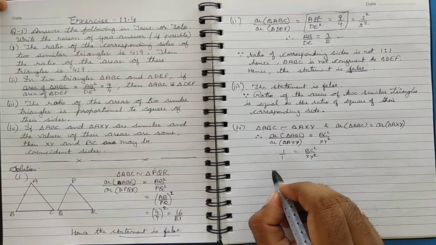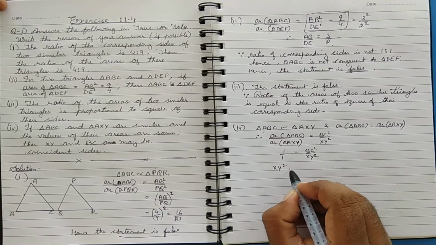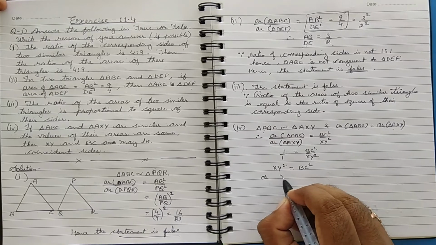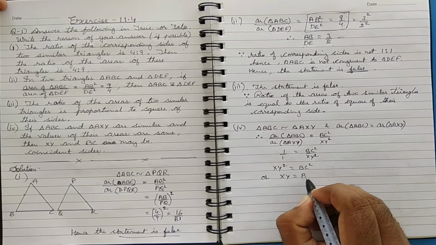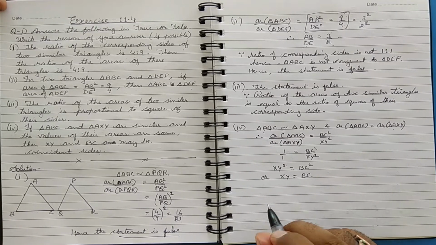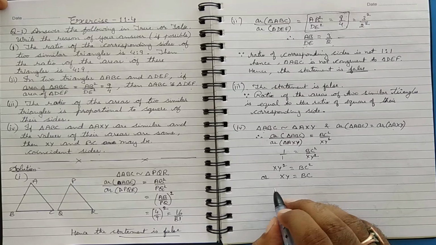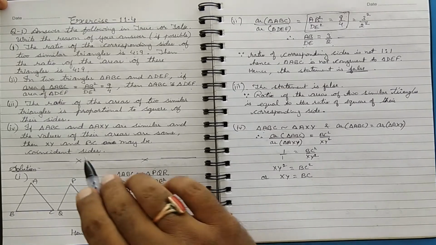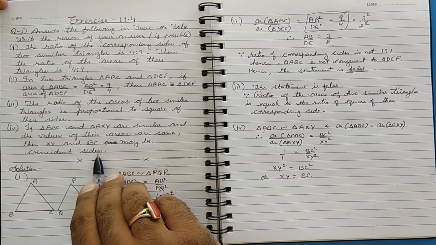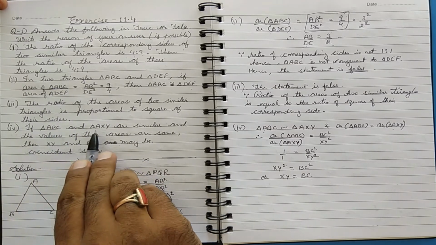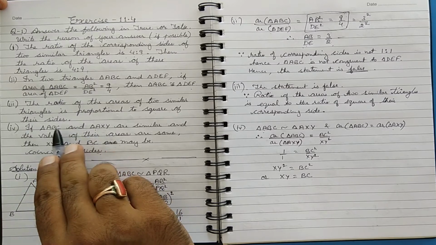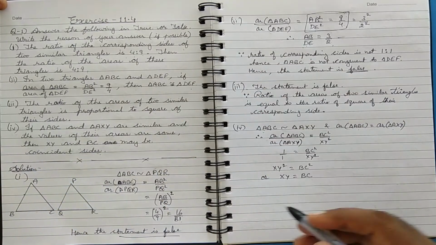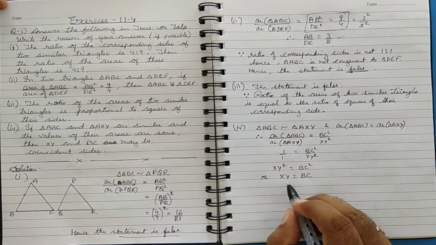So what do we get here? We get that XY squared is equal to BC squared, or XY is equal to BC. So because these two are equal in length, hence they can be coincident sides, because you can see here that the two triangles have the same vertex, one common vertex is there. So it means XY and BC can be coincident.